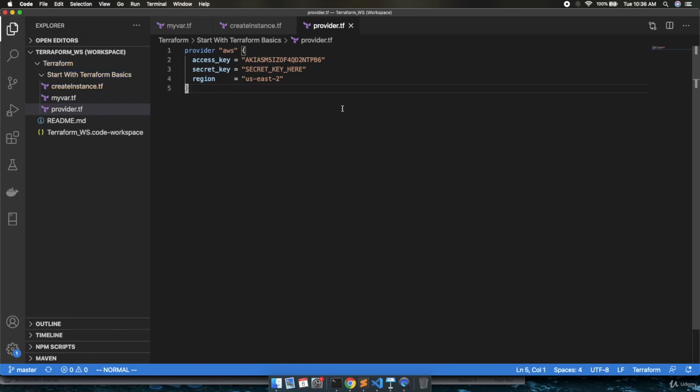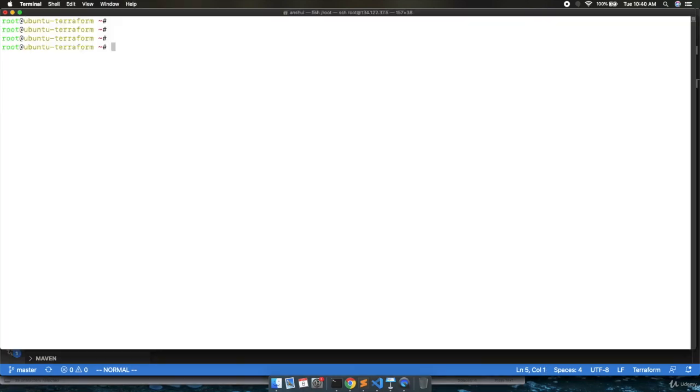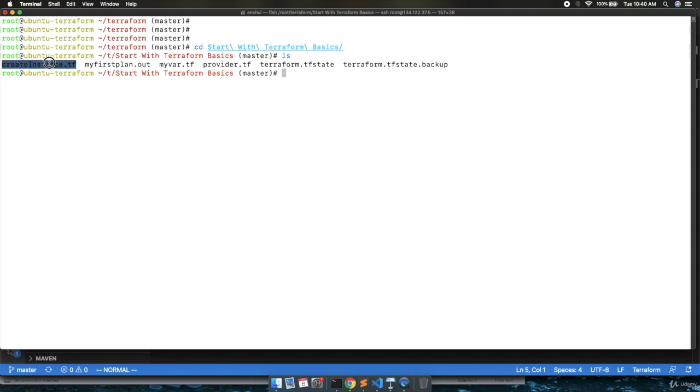Now we will go to the DigitalOcean machine. On this machine we will go to the Terraform directory, right? And here we will execute the command git pull. After getting the latest code, we will go to the directory Terraform basics. I will run ls and we have create instance.tf and provider.tf over here.